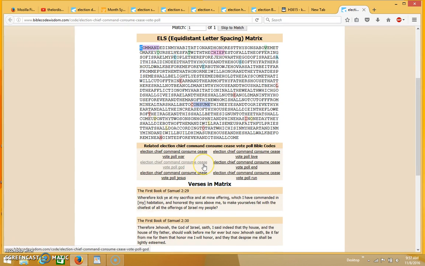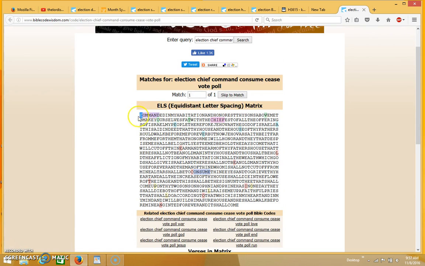And I'll read the matrix in a little bit so you can see how that reads. But you see the word cease coming up here with the letters C, E, A, S, E. Or actually might be this C that it's sharing. I think it's this one. C, E, A, S, E. So it's sharing the C in chief. And it's saying command over here in the lavender.